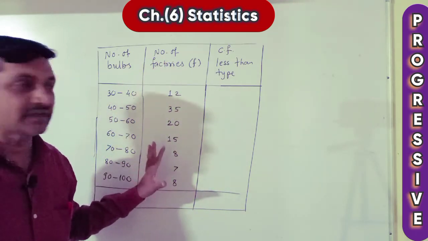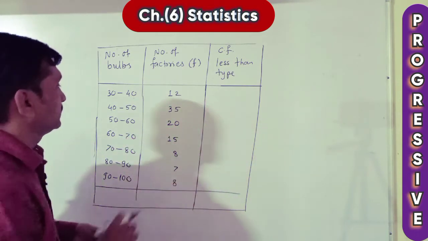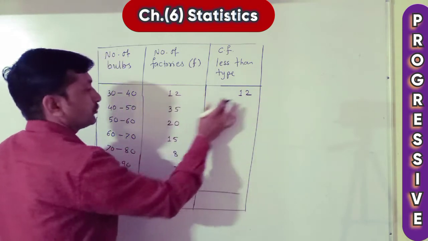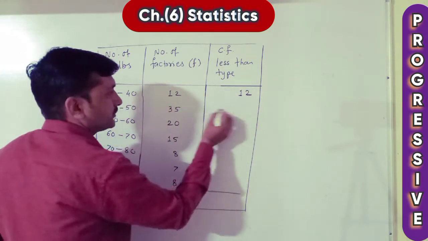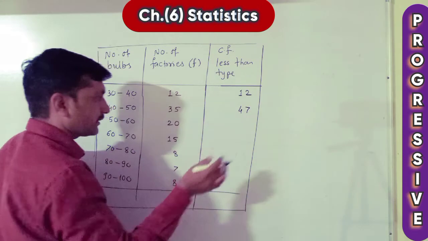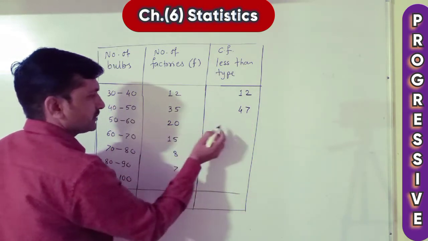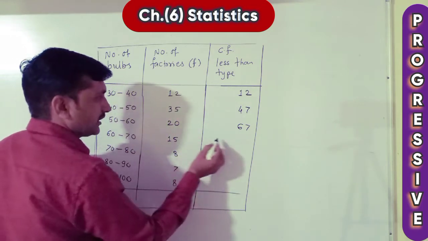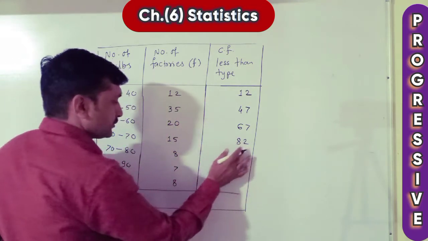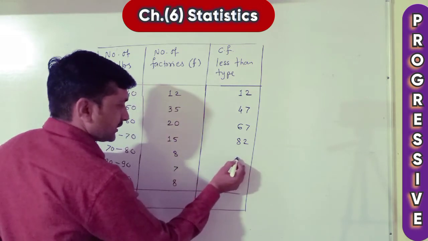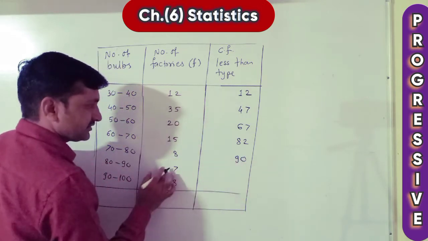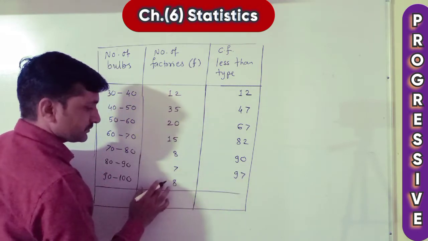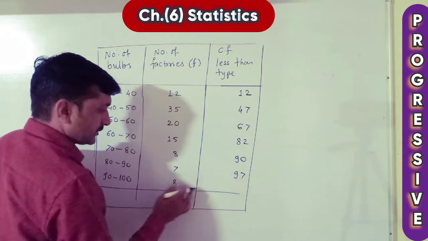We copied from the example. Third is CF, less than type. First frequency, write as it is, 12. 12 plus 35 is 47. I am writing directly now. 47 plus 20 is 67. 67 plus 15 is 82. 82 plus 8 is 90. 90 plus 7 is 97. 97 plus 8 is 105.